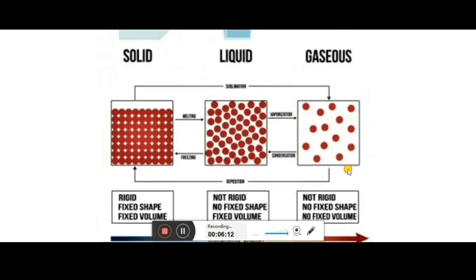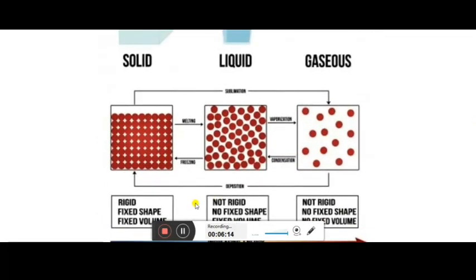On the basis of the arrangement of molecules, solids are rigid. They have a fixed shape and a fixed volume.